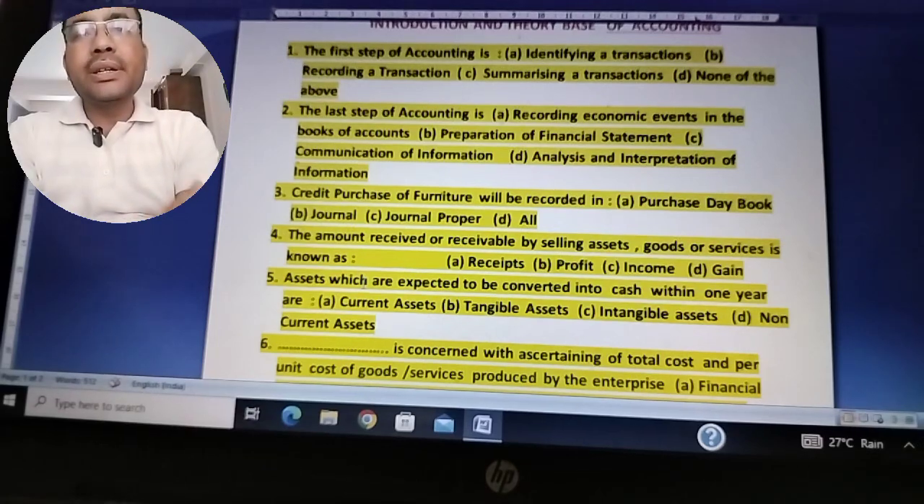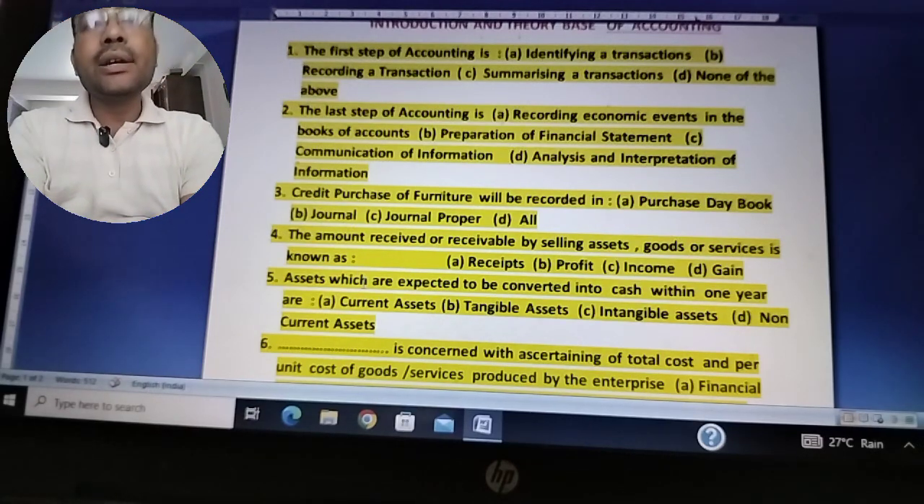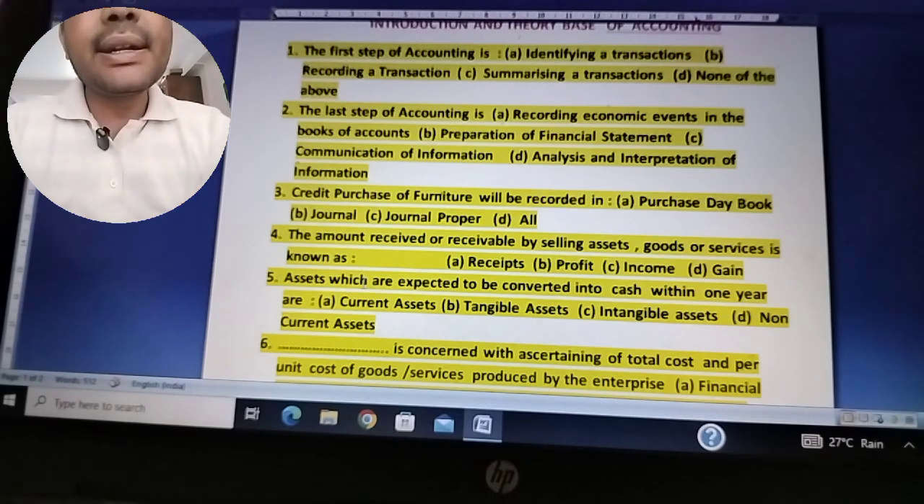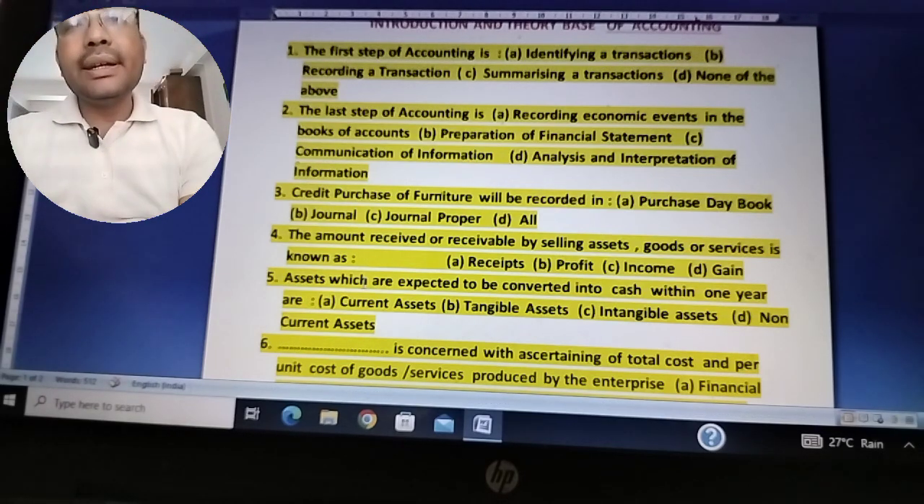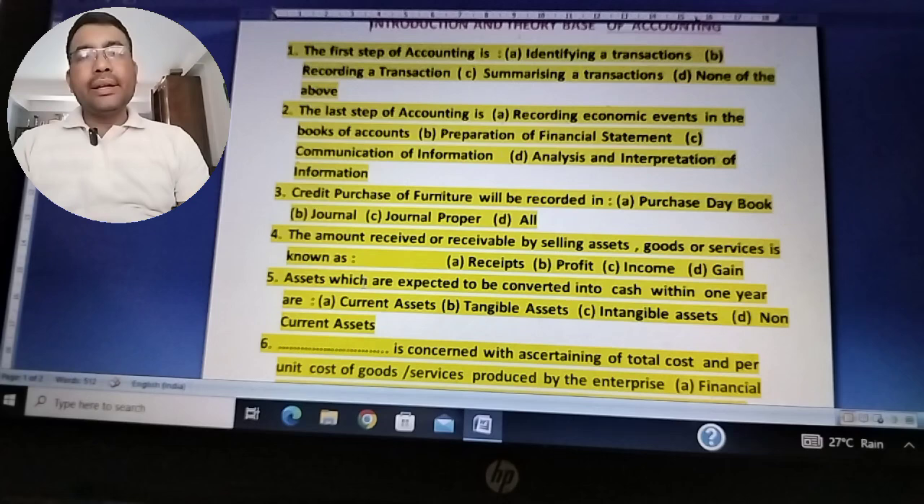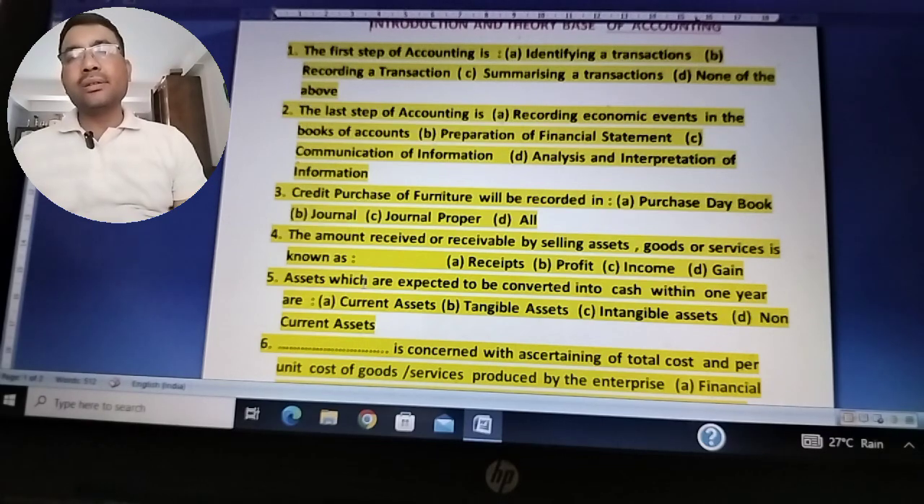Assets which are expected to be converted into cash within 1 year is current asset, tangible assets, intangible assets, and non-current asset. Okay, so there are different types of assets. So there is a tangible, there is intangible, there is non-current asset.